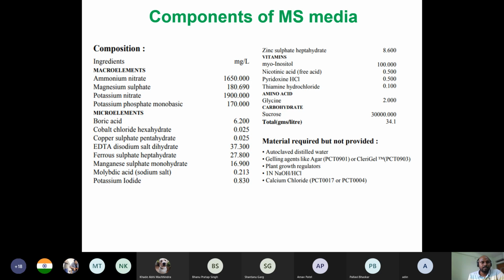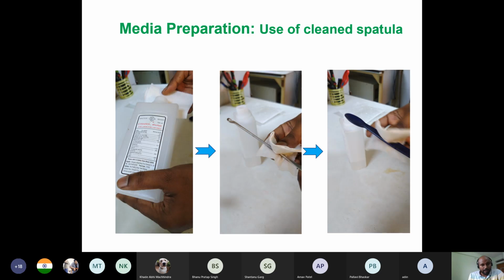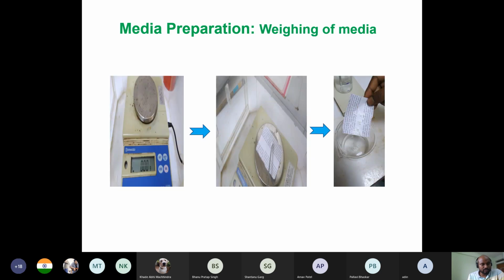Okay, now how do we prepare? First we have to wipe the spatulas with which you will take the media, sucrose or anything. It's a compulsory and necessary step for any experiment in the lab, because several people are doing several experiments. So before using them for your own purpose, you have to wipe with alcohol, ethanol, methanol, maybe anything. After wiping, these are the actual steps.